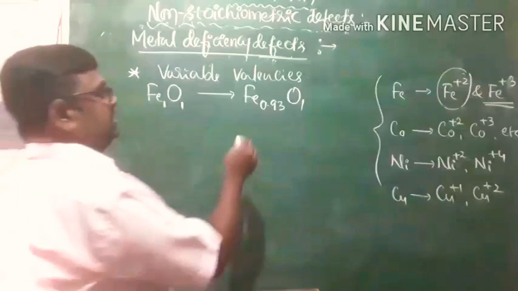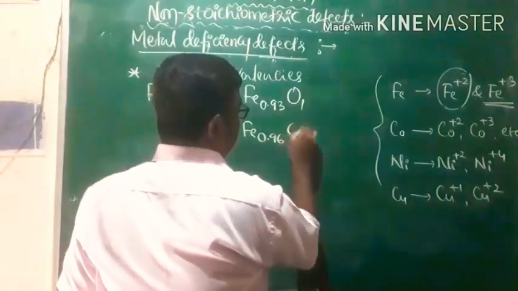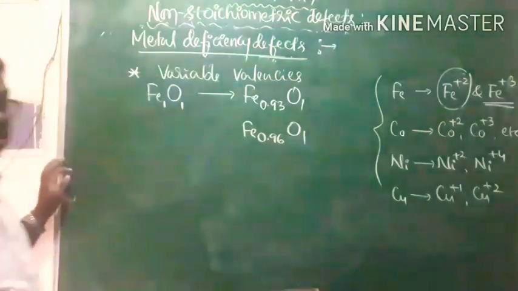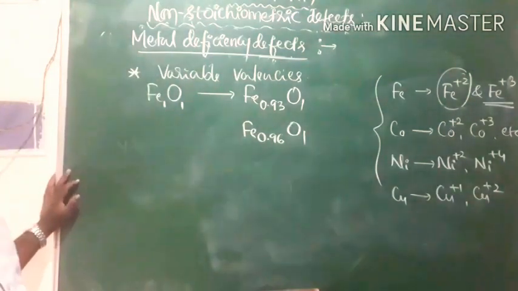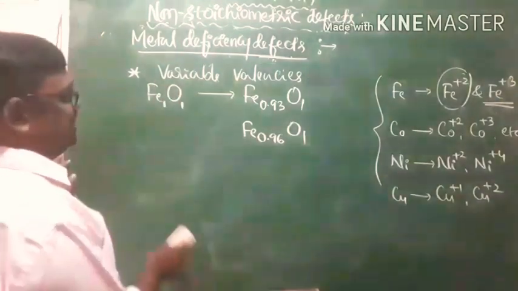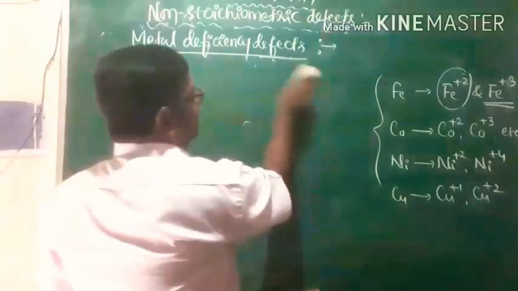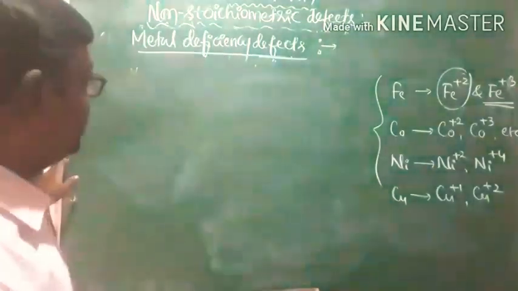Or you can say it can be like this also. That is 0.96 and of course 1. Here also just observe the number of metal ions will be decreased. That is metal deficiency defect. Now in order to convince that this is a metal deficiency defect, I'll go for the ferrous oxide lattice, the crystal lattice of ferrous oxide.